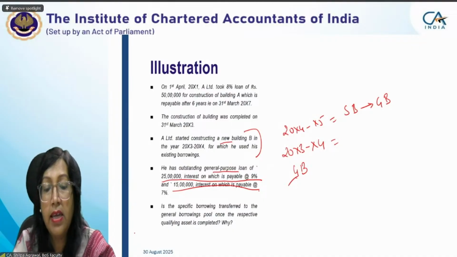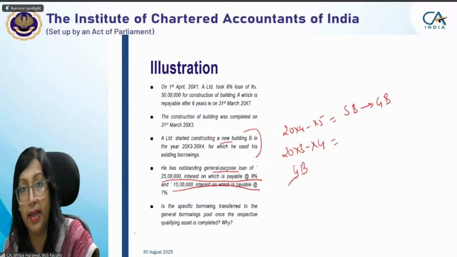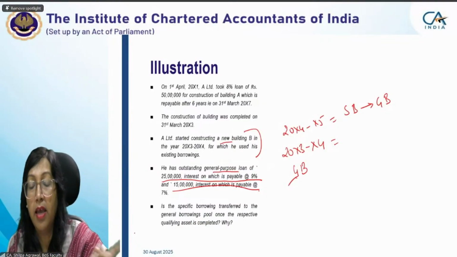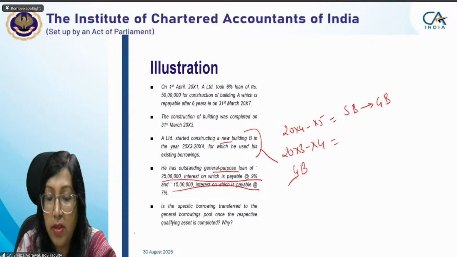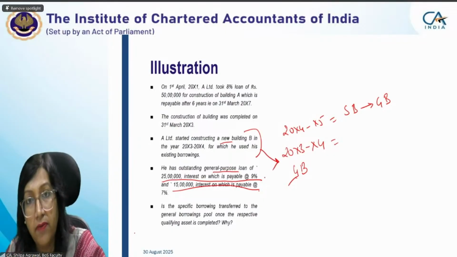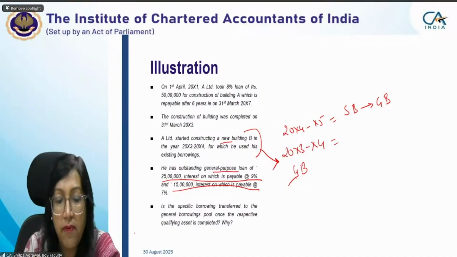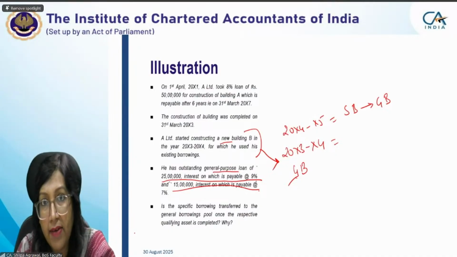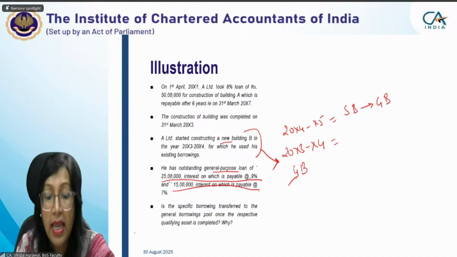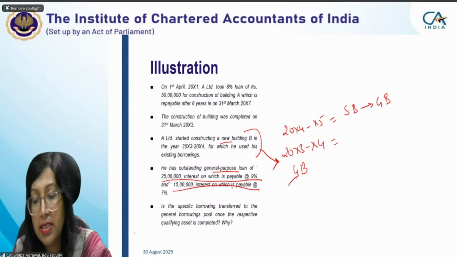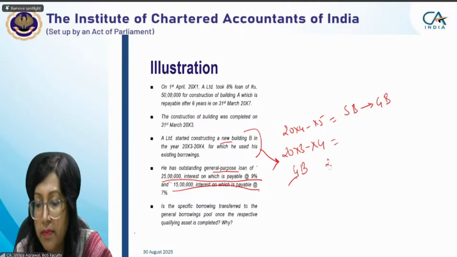What we are doing is that for X3, X4, we have started with a new building. That is not the old building. I'm talking about the new building. For this new building, what borrowings will we be considering? We'll be considering only two borrowings: one 25 lakhs for which we have an interest rate of 9%, and another borrowing of 15 lakh for which we have an interest rate of 7%. Only two borrowings will be considered.